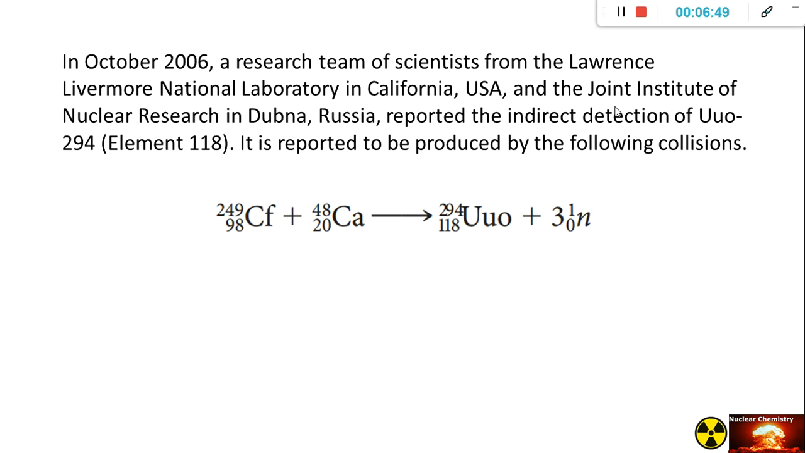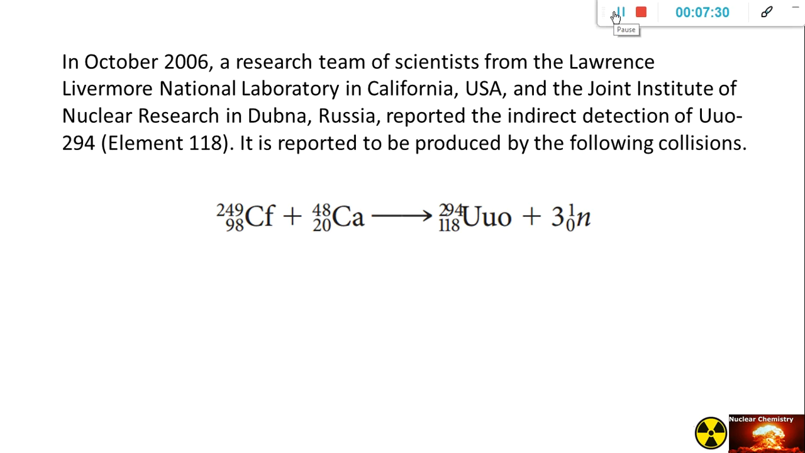In October 2006, a research team of scientists from Lawrence Livermore National Laboratory in California, USA, and the Joint Institute for Nuclear Research in Dubna, Russia, reported the indirect detection of element 118, and it is reported to be produced by the following collision. Californium 249 bombarded with calcium 48 produces this particle, Uuo 294, plus 3 neutrons.